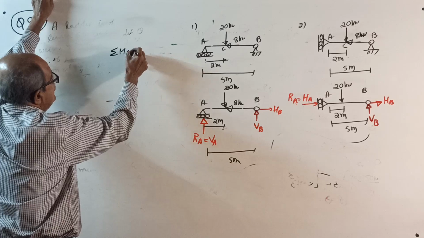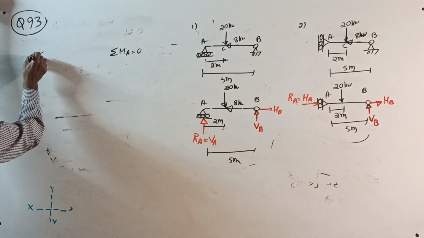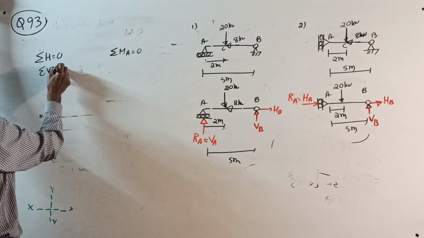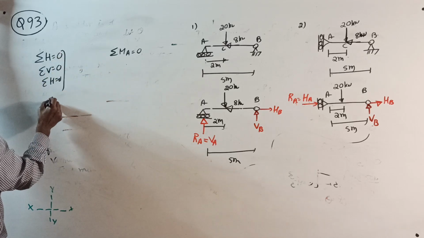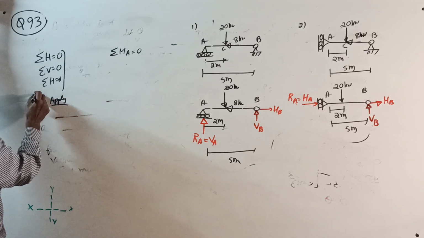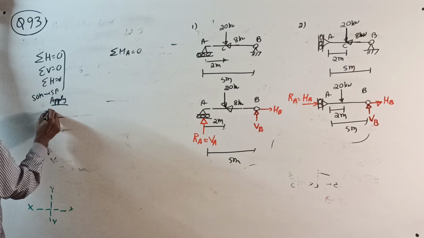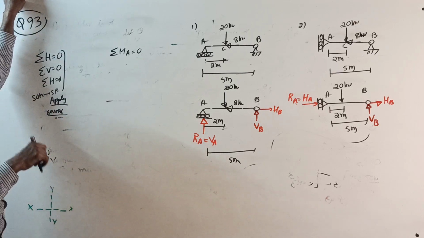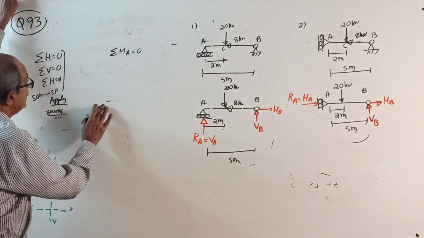Usually, even though for equilibrium you write sigma H = 0, sigma V = 0, when you apply it in structural engineering, in strength of materials later and structural analysis, we apply in the reverse order, because there is an advantage.